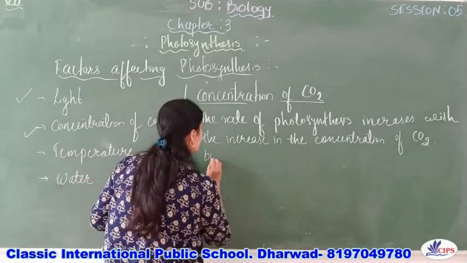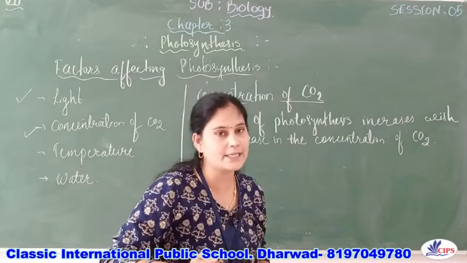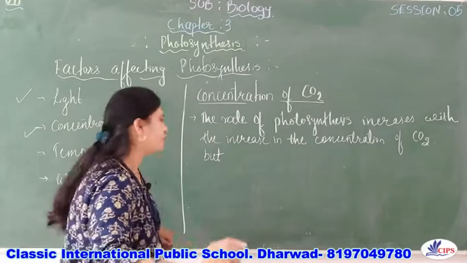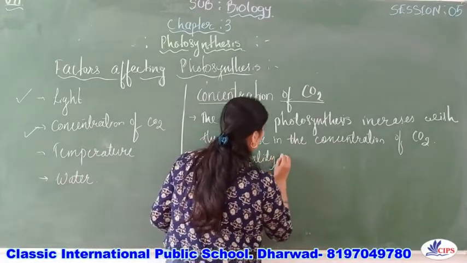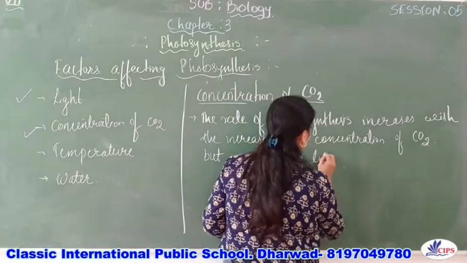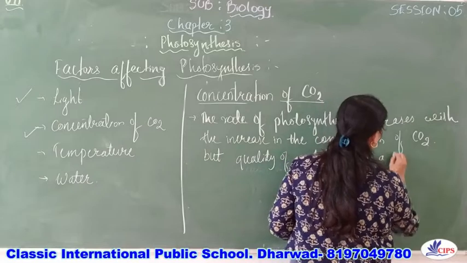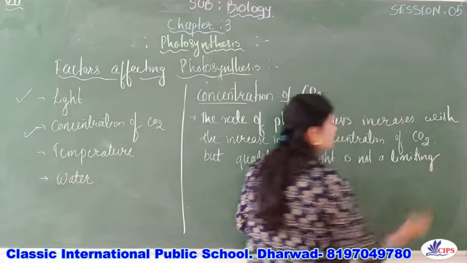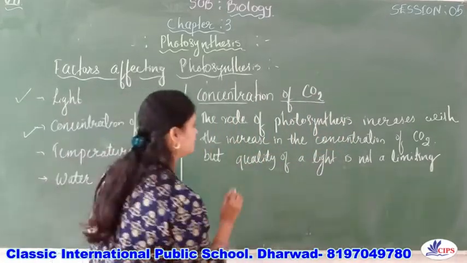But the condition is that the quality of light is not the limiting factor. In this condition only, the rate of photosynthesis will increase.